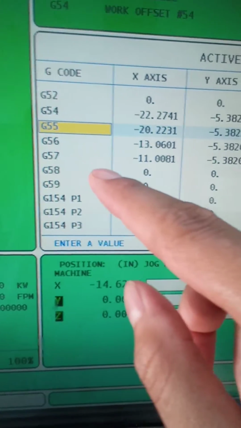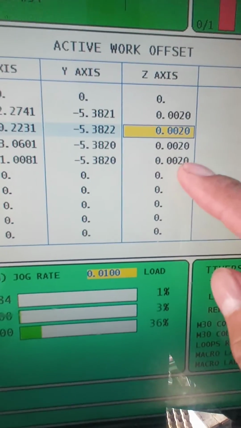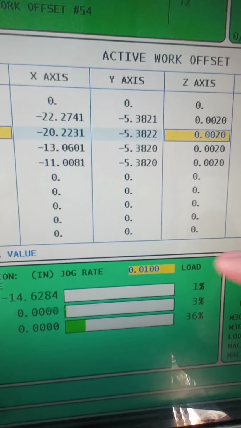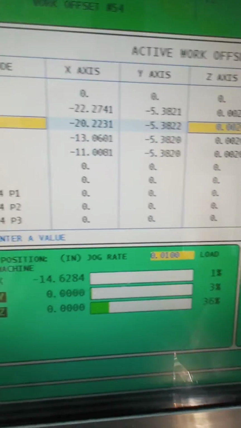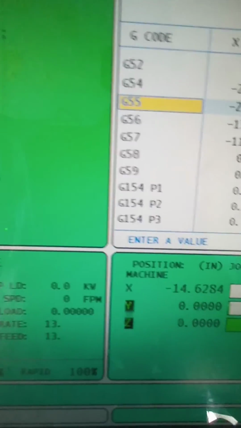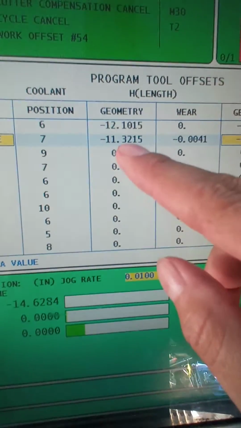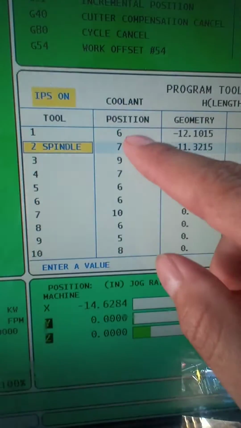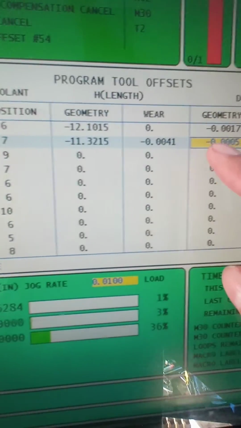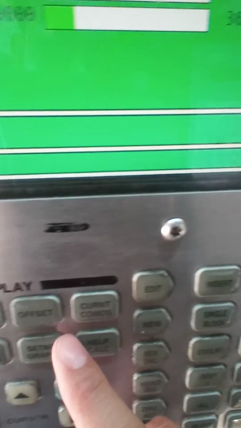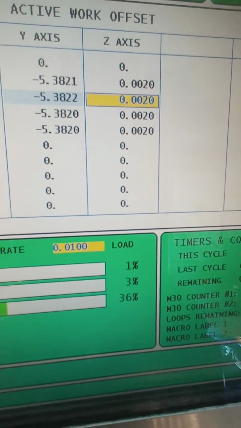And your offset and your G code, G52, 54, 55, your origin, G56, 57. You're raising up all the tools, 1, 2, 3, 4 origins. So instead of moving all your tools, they only have 2. See, 1 and 2. Just move the whole offset. I'm gonna stop the video.